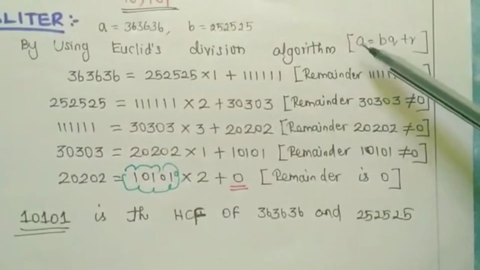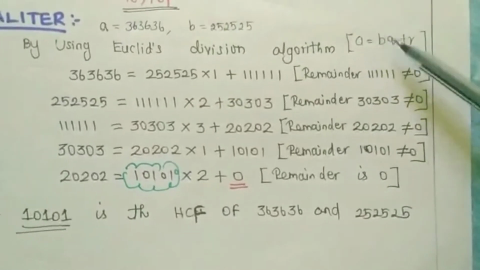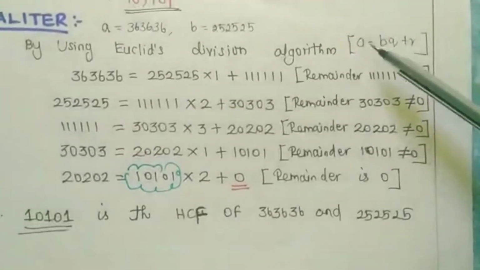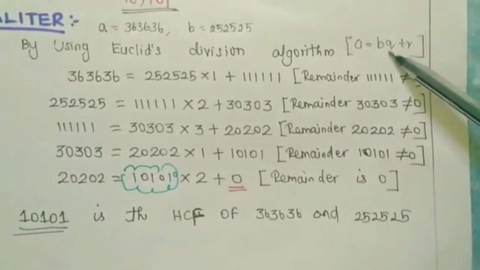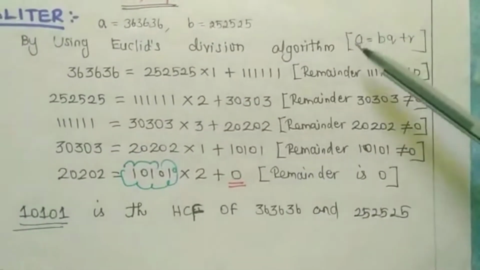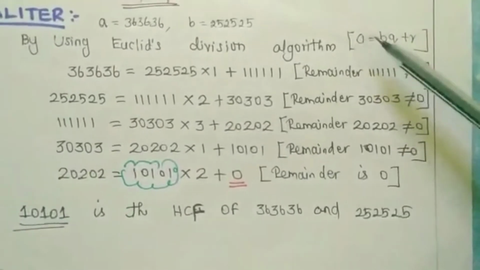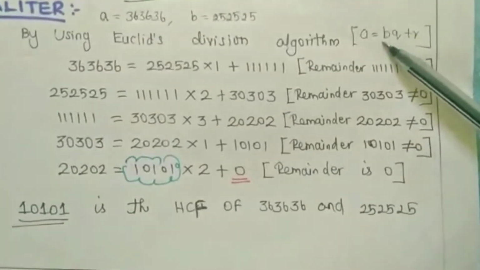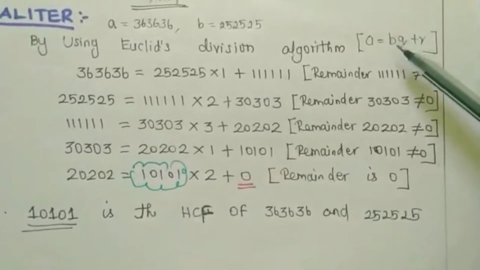What is the general format? A is equal to BQ plus R. Q is the quotient, R is the remainder, A is the dividend, and B is the divisor.